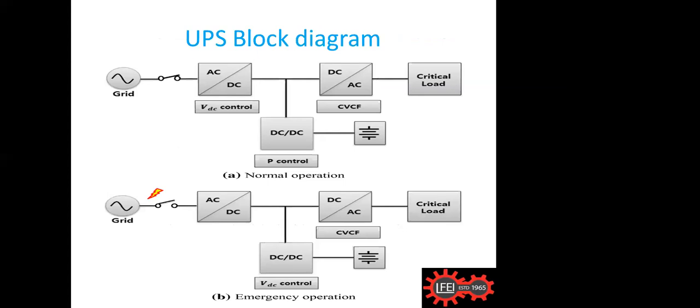Whenever power is available, it will directly go to the load, and at the same time it will be charging the battery also. That is the normal operation. Whenever the power is available, nothing else happens. The battery is always on, but the main power is coming from the grid and going to the load. And you see the second one, at the bottom: whenever the power fails, it will change over to the battery, and the battery will invert to the normal required voltages. So this is the principle of it.